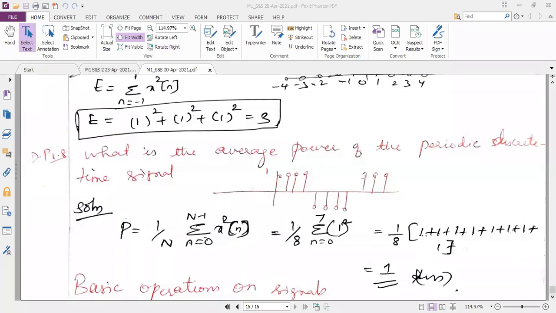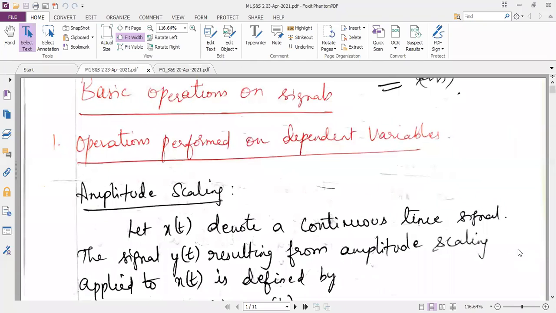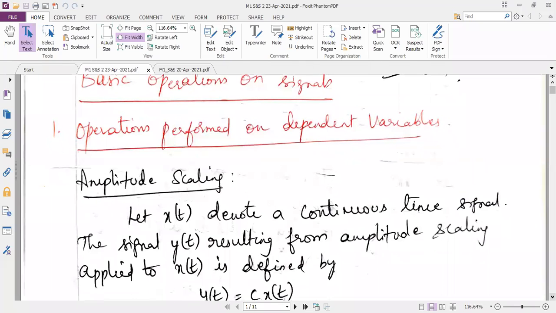So now we have successfully completed the classification of signals. These examples are not sufficient. We will solve more problems once we complete the theory part. So now the next title is basic operations on signals. What are all the operations we can perform? That is the next topic. The flow of the subject is like that. We discussed what is signal, what is system, and later the different types of signals. And now the next topic is what operations we can perform on the signals.